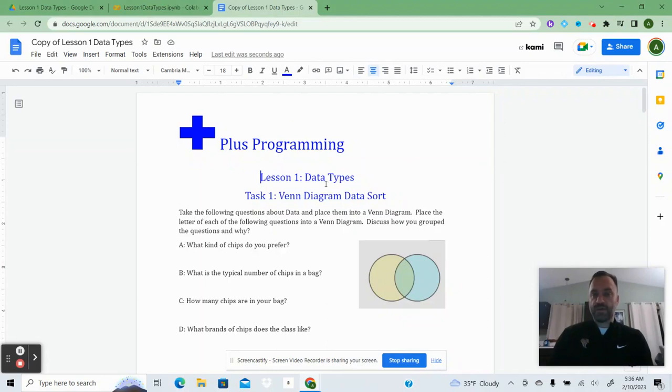All right, so for lesson one, data types, we're going to start with a Venn diagram data sort. So we're going to look at what type of questions we're looking at and what kind of data that might make. So what kind of chips do you prefer? If we're going to look at that, you might actually list brand names of chips. You might list like tortilla chips, potato chips, the specific kinds. But these are all things that are listed in categories. So this is actually going to give categorical data.